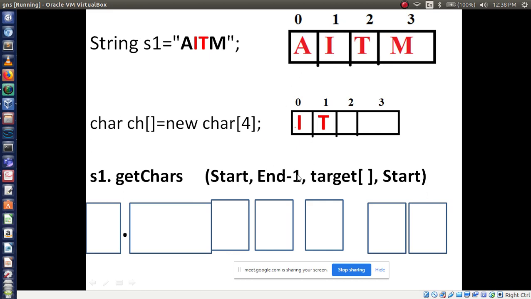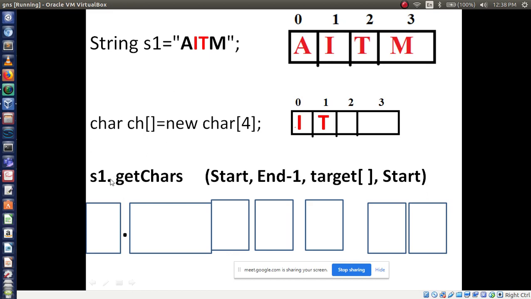End minus 1: T is ending here, so end minus 1 means you have to take m, and m minus 1 means T will go into print, right? Then target means this newly created array name. The array name is what here? ch. That is the target, and it starts with which index? 0 index.